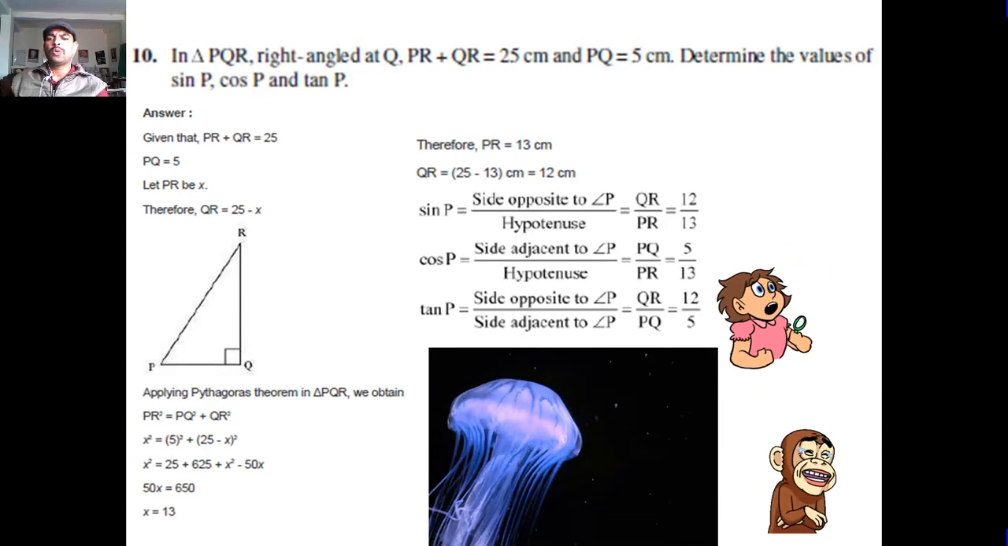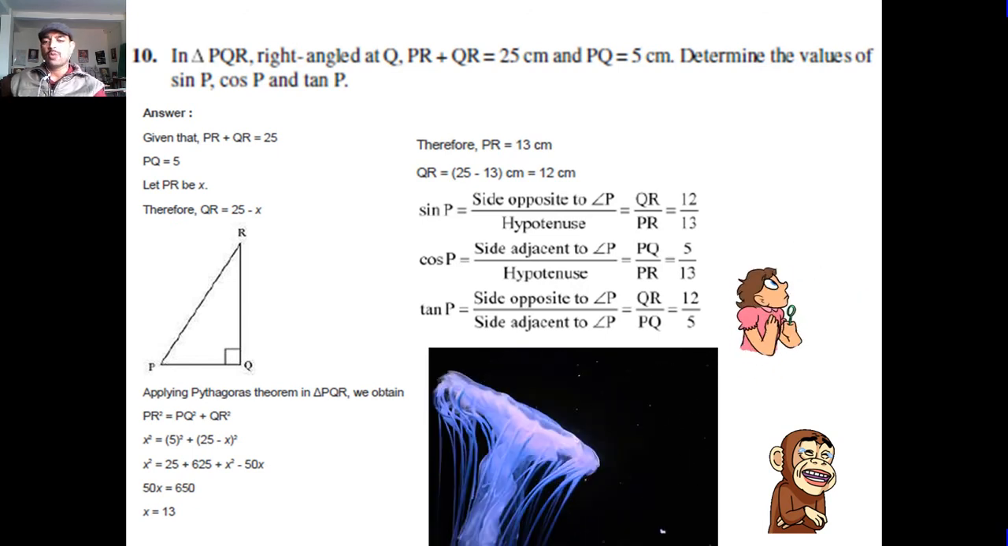Now students, question number 10. In triangle PQR, right angle at Q, PR plus QR is equal to 25, PQ is equal to 5 cm. Determine the values of sin P, cos P and tan P. Let PQ be 5 and PR be X. Therefore, QR is equal to 25 minus X. Applying Pythagoras theorem in PQR, we obtain PR square equals PQ square plus QR square, and we get X equal to 13. Therefore, PR is equal to 13.